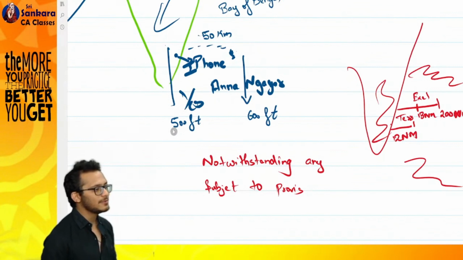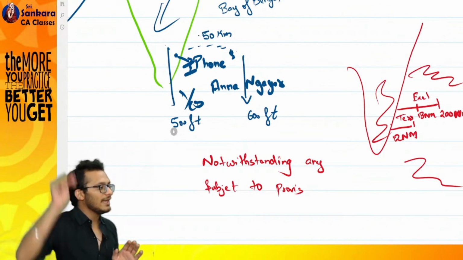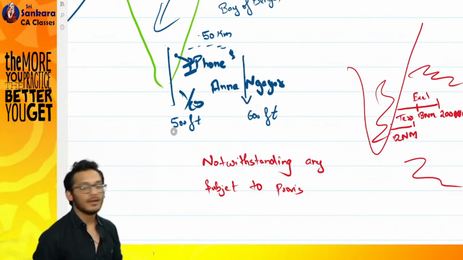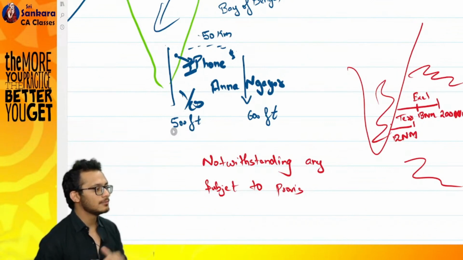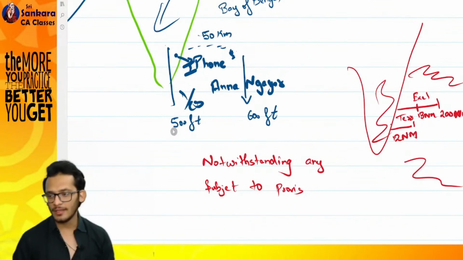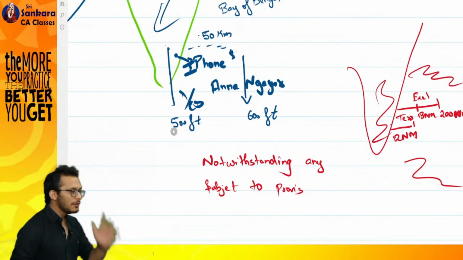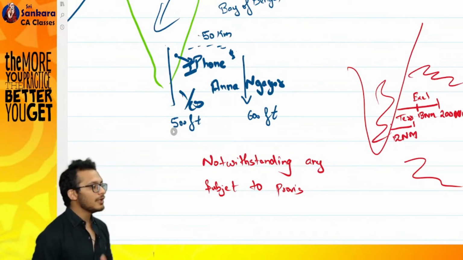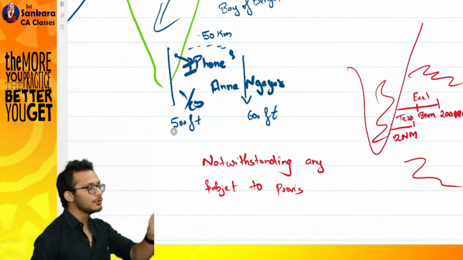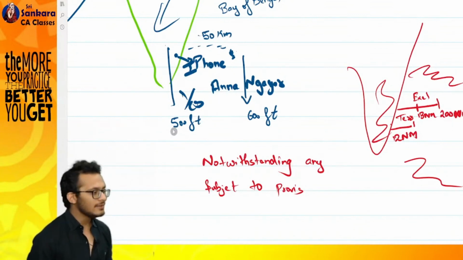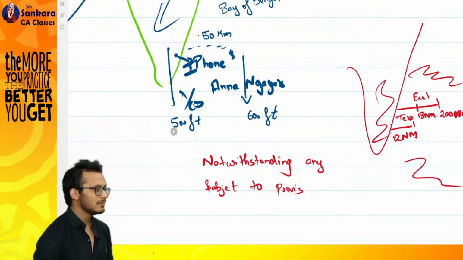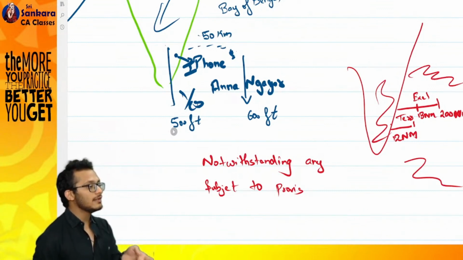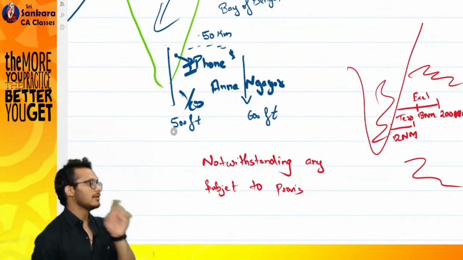Tomorrow, Anil Ambani comes and says, boss, I am very rich, I want to create an island for myself. I will give him permission to create the island only up to 12 nautical miles. Beyond 12 nautical miles, I will say, boss, here you can only do transactions. You can only go there, do your transactions and come back. You cannot go and stay there. That is called an exclusive economic zone.